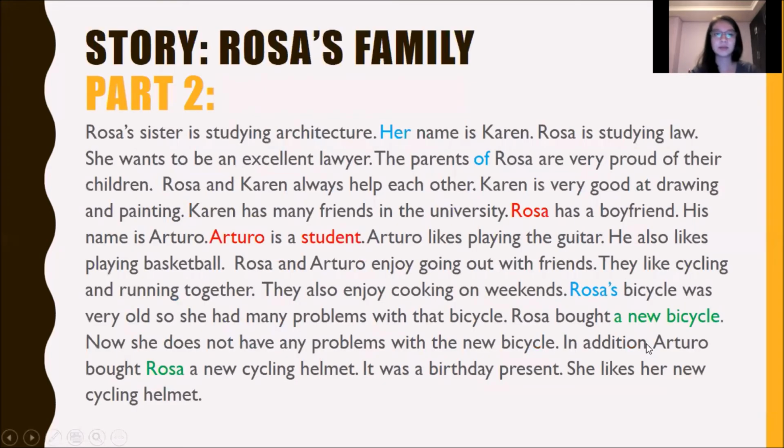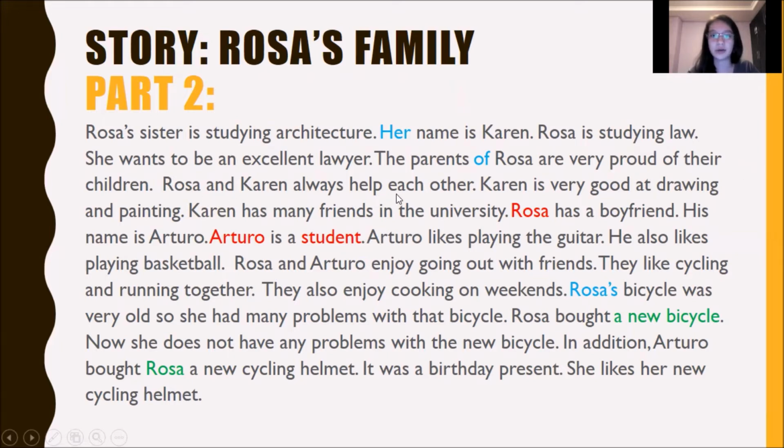Okay, the second part of the story is Rosa's sister is studying architecture. Her name is Karen. Rosa is studying law. She wants to be an excellent lawyer. The parents of Rosa are very proud of their children.